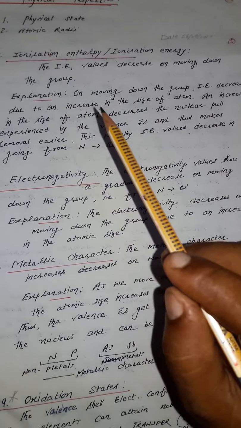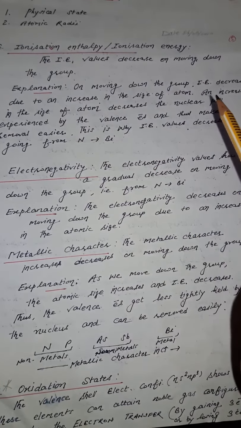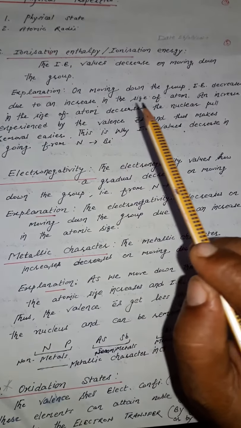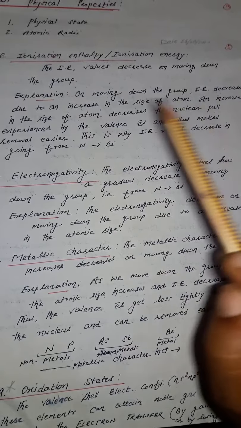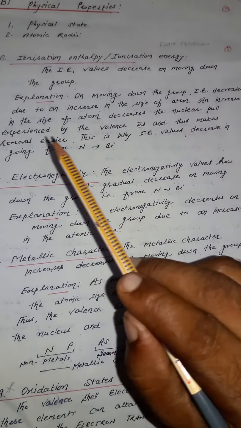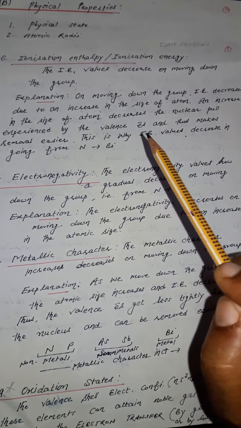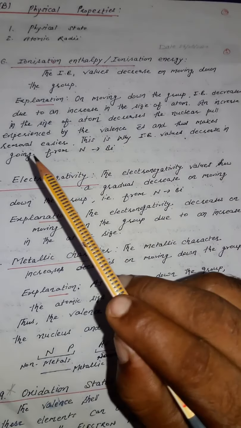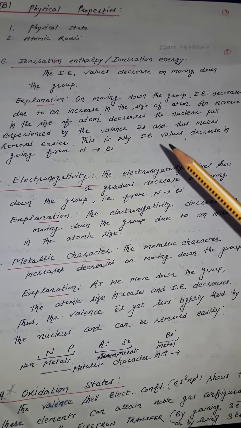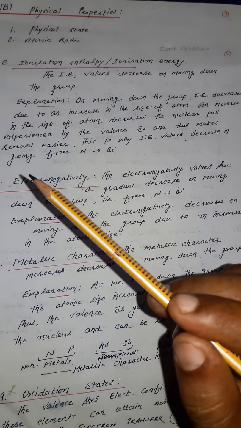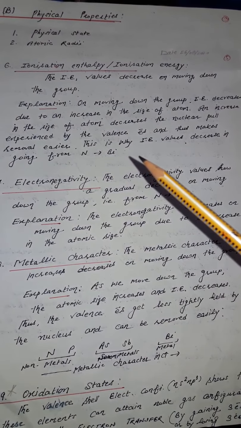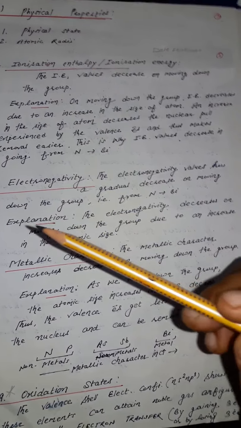Simple reason: on moving down the group, ionization energy decreases due to an increase in the size of the atom. An increase in the size of the atom decreases the nuclear pull experienced by the valence electrons and thus makes removal of the electrons easier. This is why ionization energy values decrease in going from nitrogen to bismuth along a group.